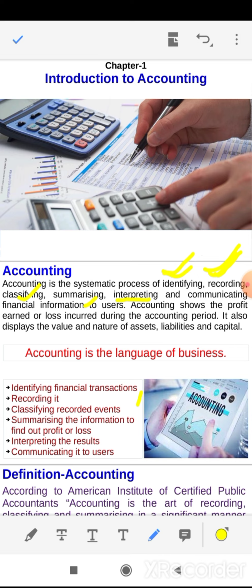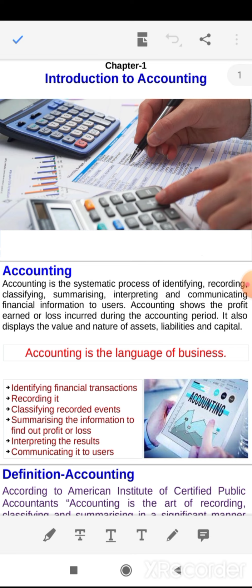What is the main purpose of accounting? The main purpose of accounting is to calculate the profit and loss of the organization. So interpreting means to find out whether the organization earned a profit or incurred a loss. And the last step is to communicate financial information to the user. Communicate means to provide the financial accounts. There are three types of financial accounts: trading account, profit and loss account, and balance sheet. Later we will discuss it.